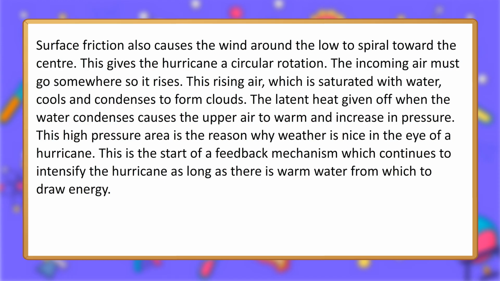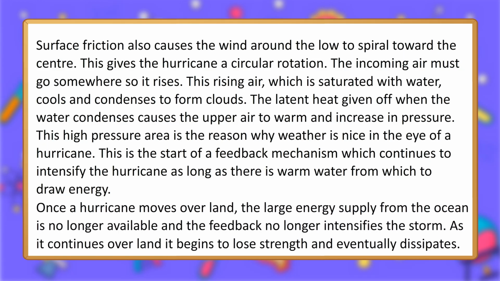The incoming air must go somewhere, so it rises. This rising air, which is saturated with water, cools and condenses to form clouds. The latent heat given off when the water condenses causes the upper air to warm and increase in pressure. This high pressure area is the reason why the weather is nice in the eye of a hurricane. This is the start of a feedback mechanism which continues to intensify the hurricane as long as there is warm water from which to draw energy.